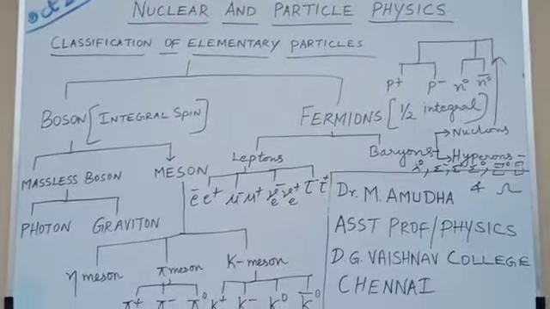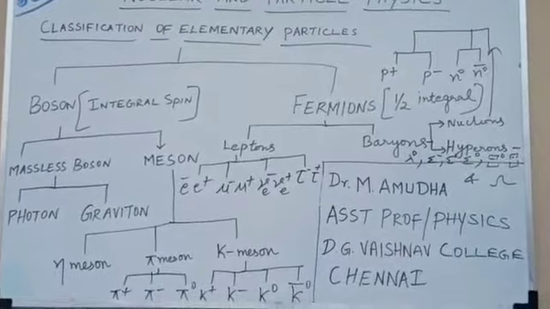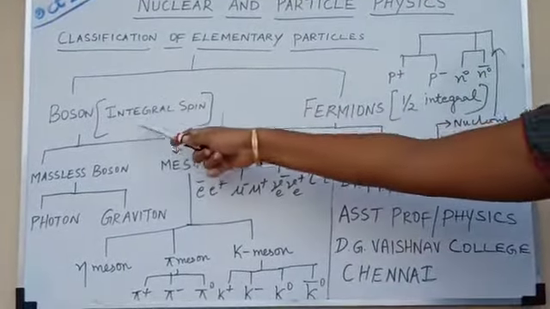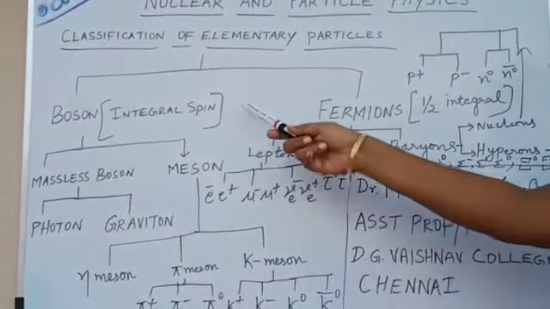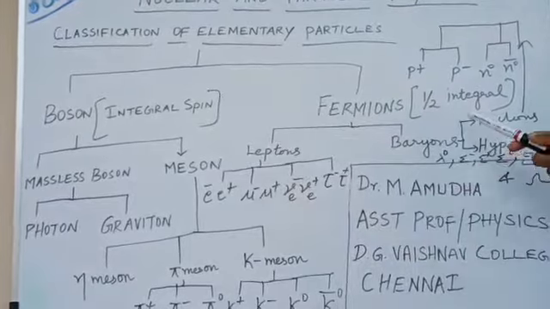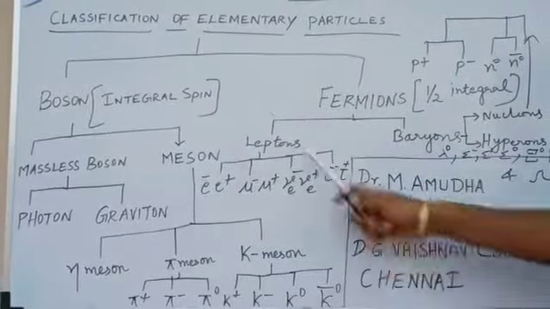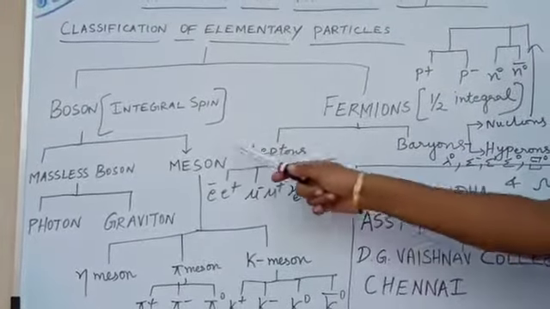Simple physics. So in today's class we are going to see about the classification of elementary particles. Elementary particles are mainly classified into two types, bosons as well as fermions. Bosons are the particles having integral spin and fermions are particles having half integral spin. And we can classify bosons into two types, that is massless boson as well as boson with mass.